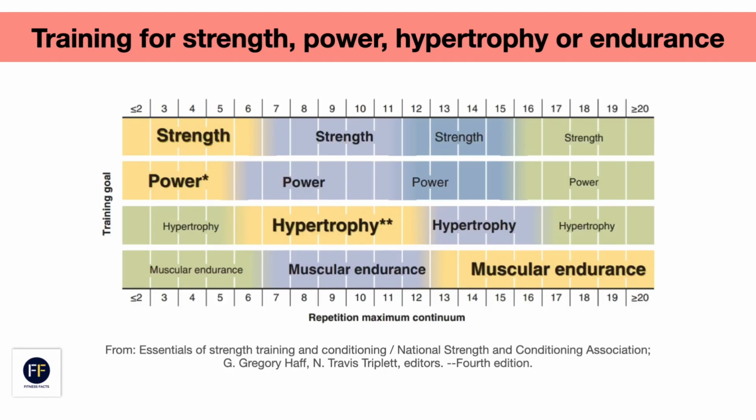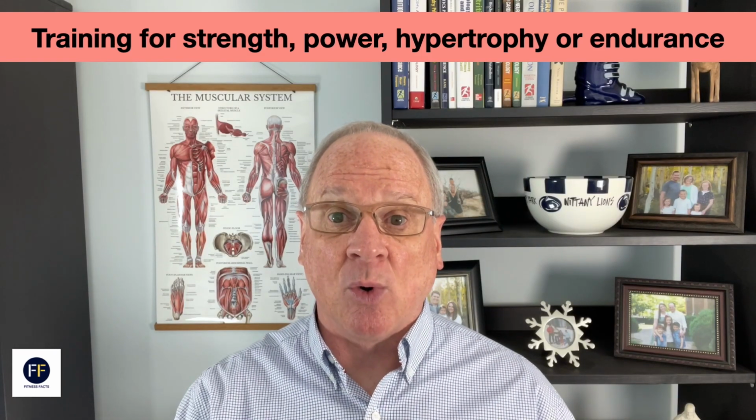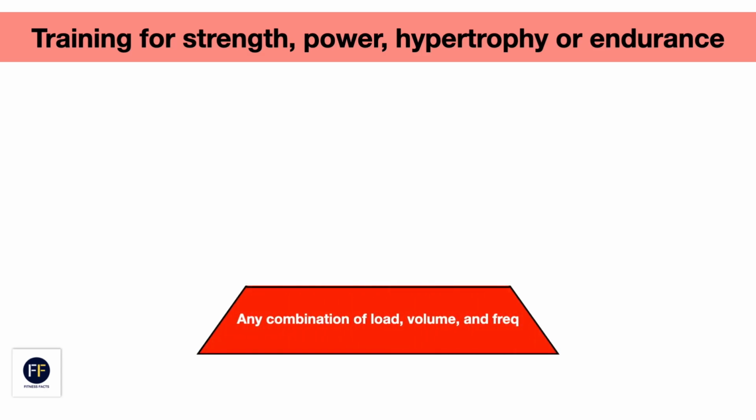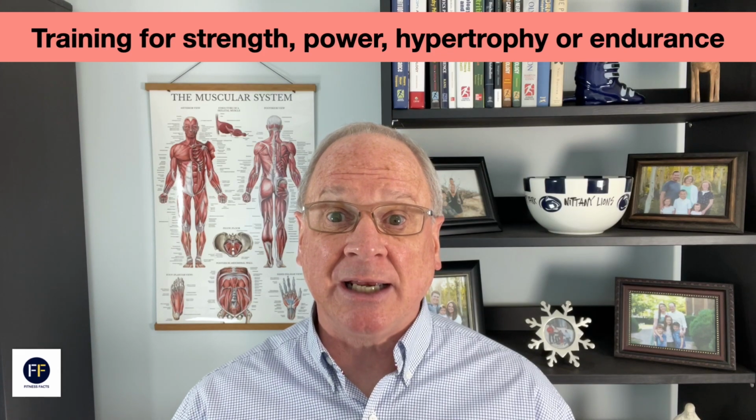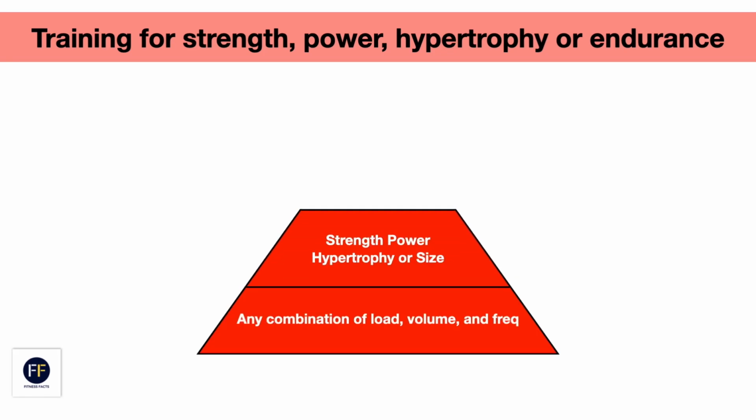For example, from the National Strength and Conditioning Association, here's a continuum for training for those four goals, based on repetition maximums or RMs. Now, before I go on, a couple of qualifiers. 1. Untrained people will develop muscle size and strength with any combination of load, volume, and frequency. But as they continue with regular resistance training, the program will have to become more goal specific if they want to achieve further gains in strength and size.